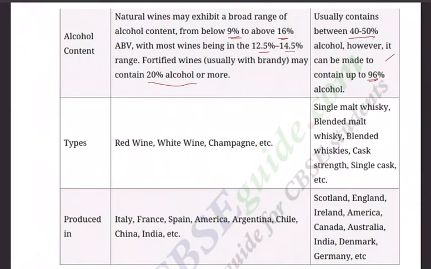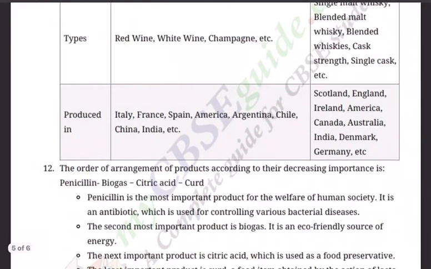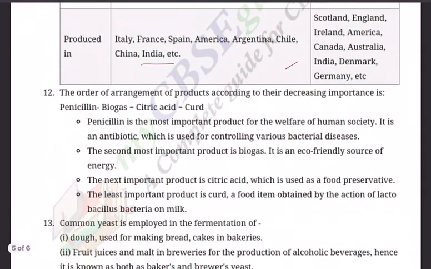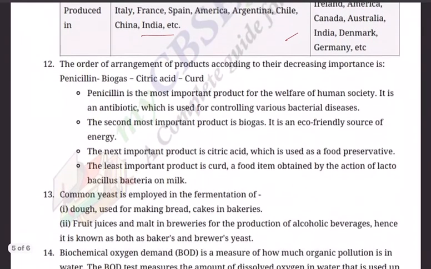So types: red wine, white wine, champagne. Single malt whiskey, blended malt whiskey, blended whiskies, all that. The varieties are there. And then produced countries is giving you Italy, France, Spain, America, Argentina. Of course, we are also producing Scotland, India, Ireland, all this. Okay. And let us not give that much importance to this question.